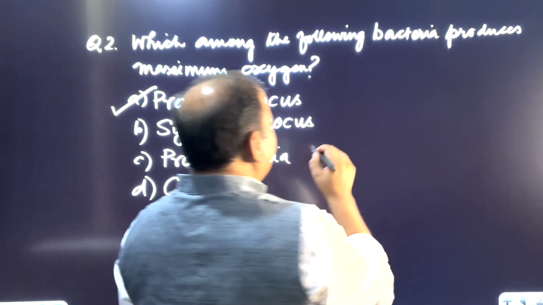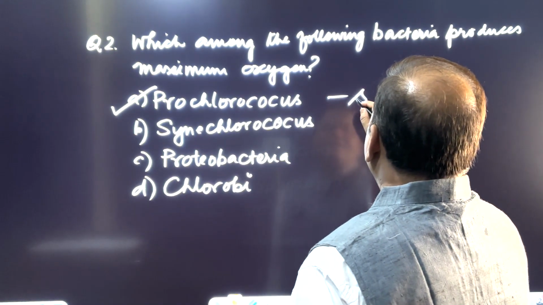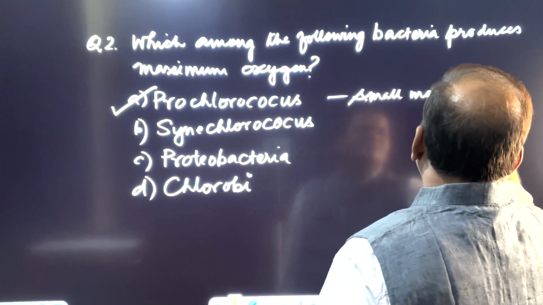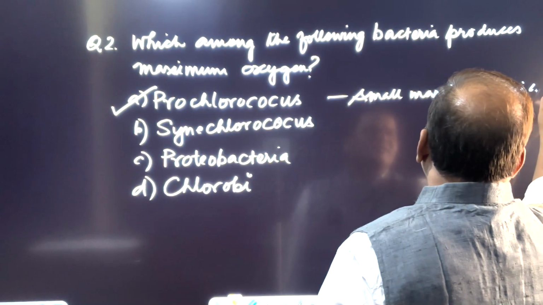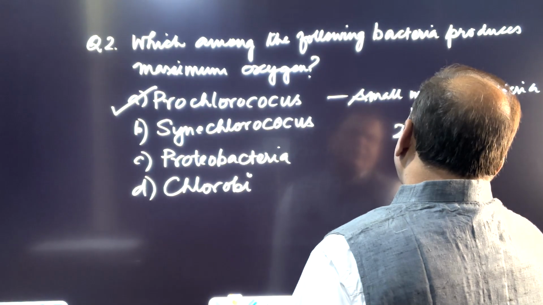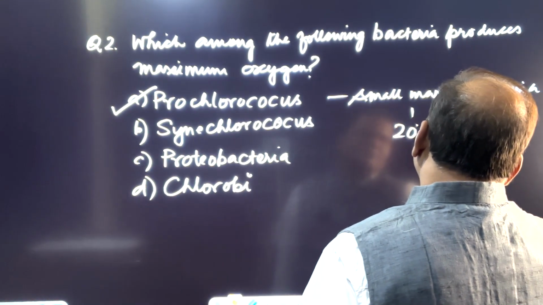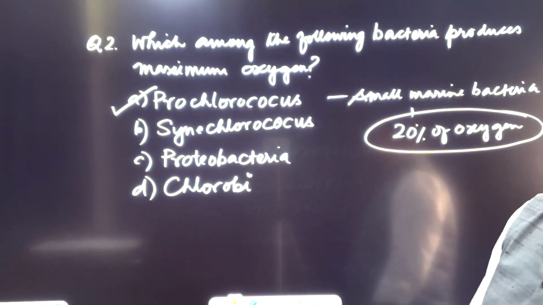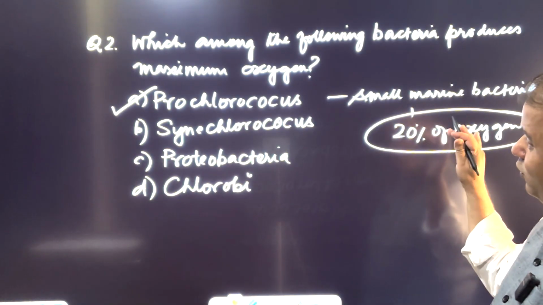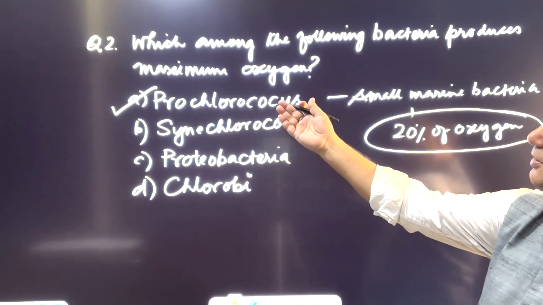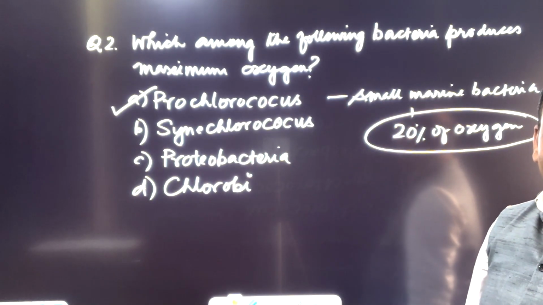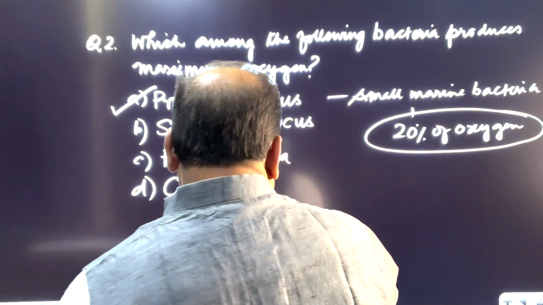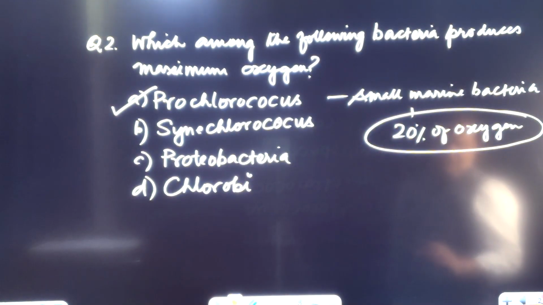This is a small marine bacterium, a type of cyanobacteria, and it is responsible for producing 20% of the oxygen present in the biosphere. So it can be asked as a question anytime in your preliminary examination. So remember the name of the bacteria, and this is one question.